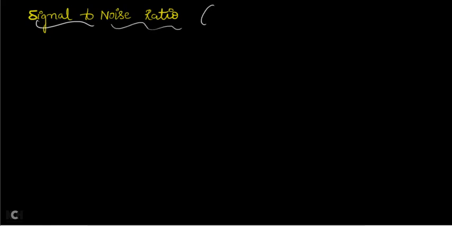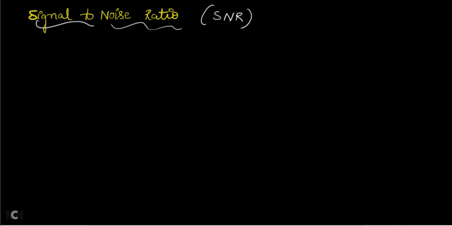In this video lecture, let us learn about a parameter called signal to noise ratio, and in short form it is called SNR. It is a famous term in communication systems. Wherever they call it SNR, it means signal to noise ratio.